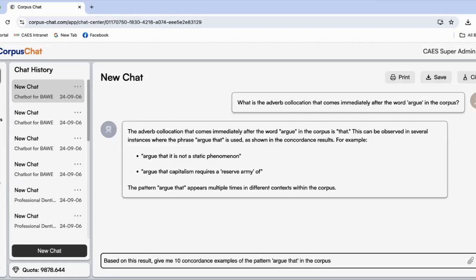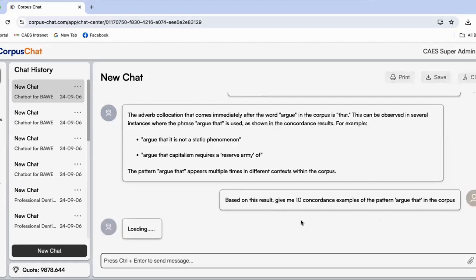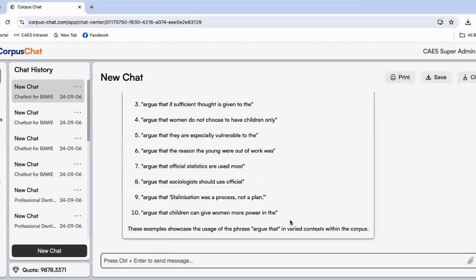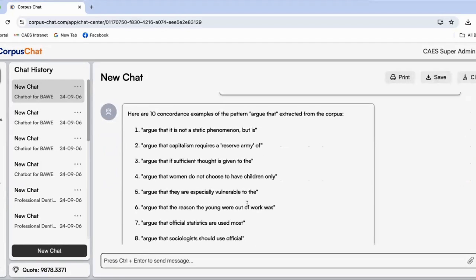Okay, this is what you receive from AI, then you just build on the answers. I think what is good about CorpusChat.com is that we don't really need to interpret the answers. What you have to do is just keep chatting with CorpusChat.com. It's more or less like your coach and your tutor.